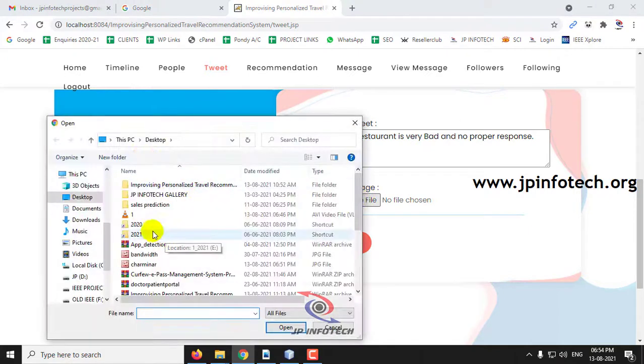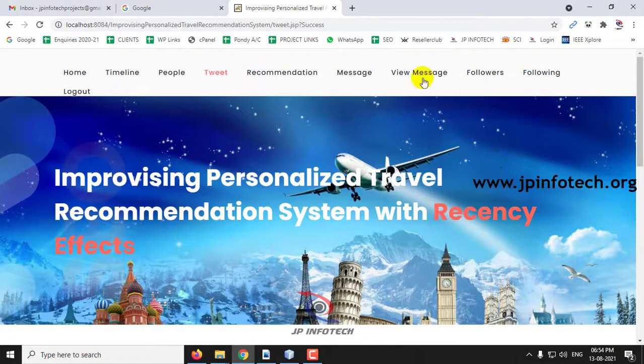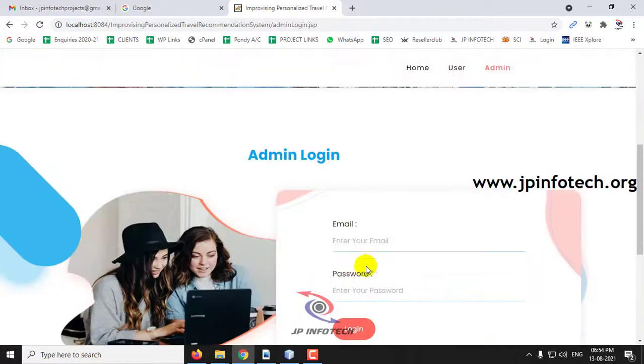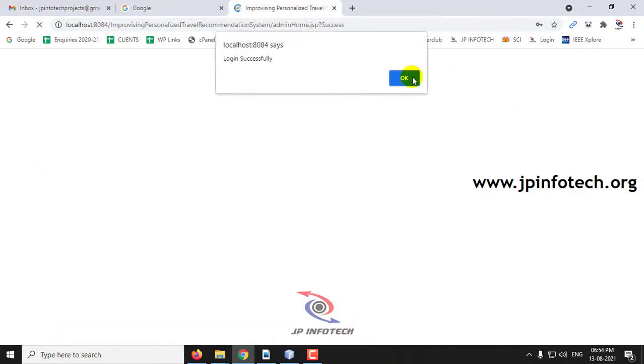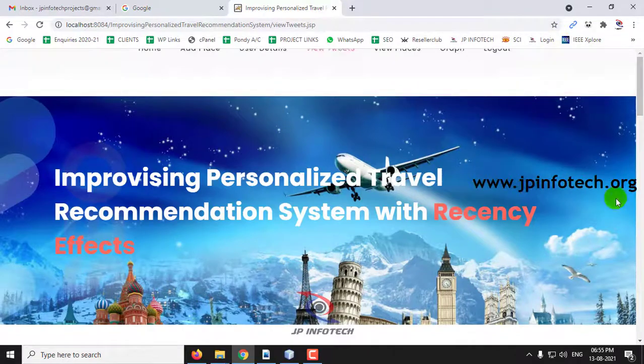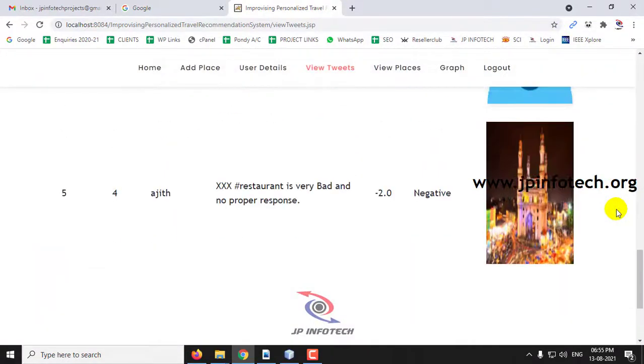Let us see what classification is made for this. Now let me post this tweet. Now let me log out and go to the admin part. In the admin part, go to the view tweets option, and here you can see the tweet that was made.